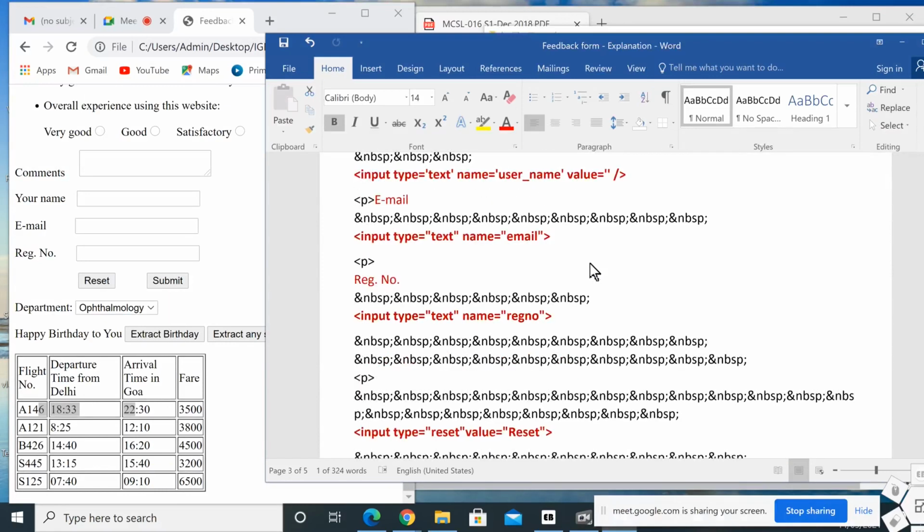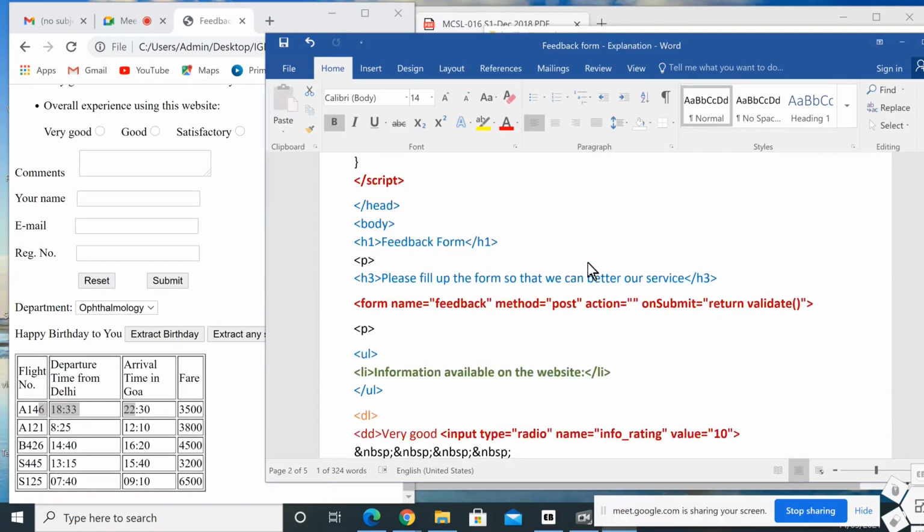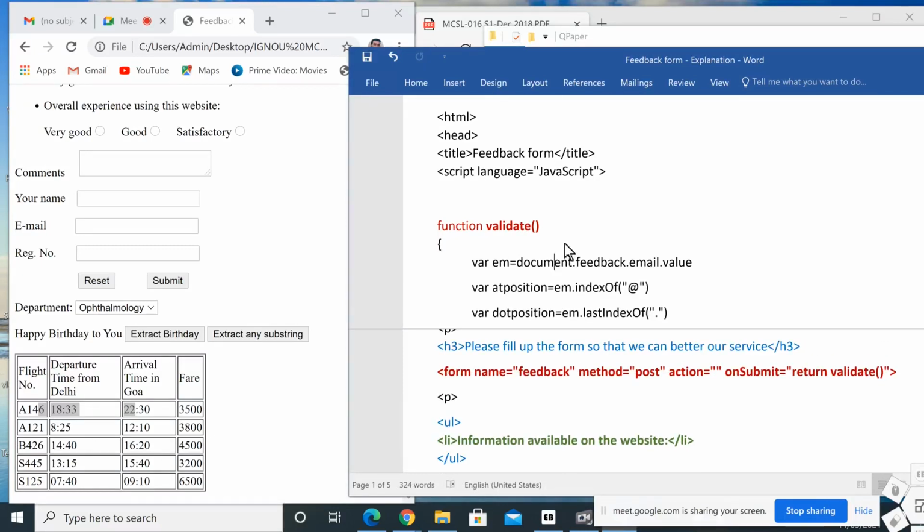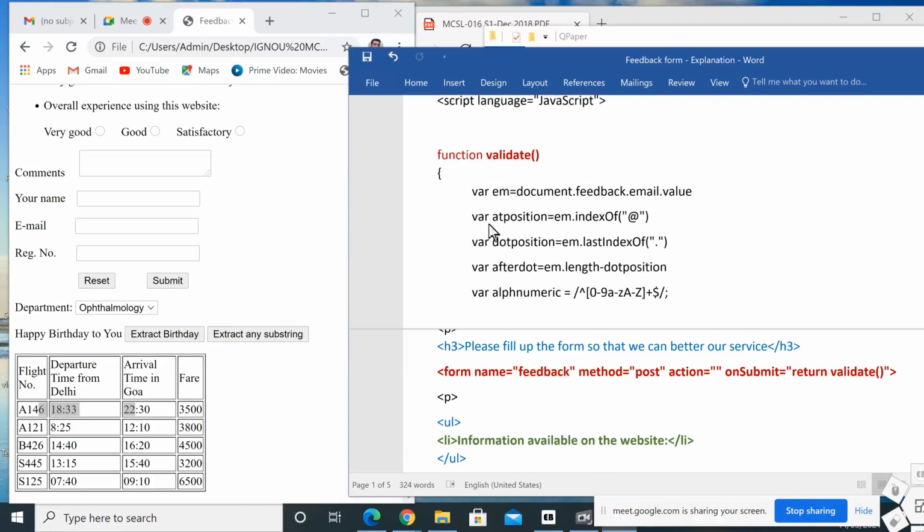So now we are moving to the script part. So here form name equal to feedback, method equal to post, action equal to null, onsubmit return validate function. When this line is executed, it will move to the function definition of validate function. So this is the function definition of validate function. Here in the beginning I declared this many global variables.